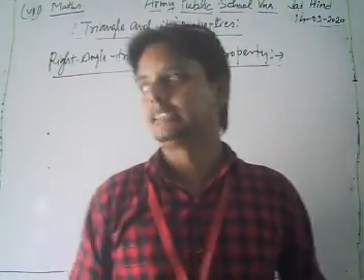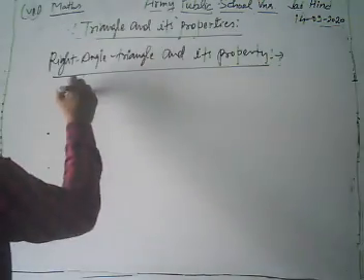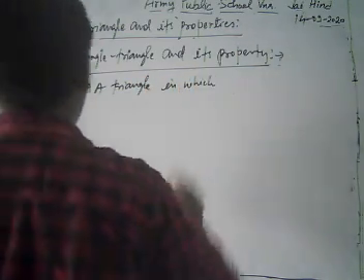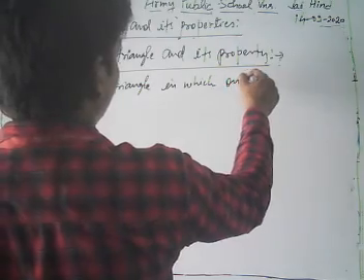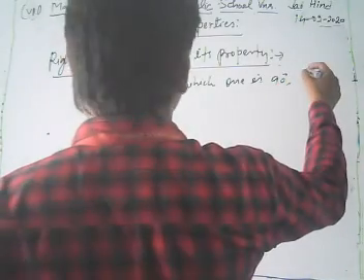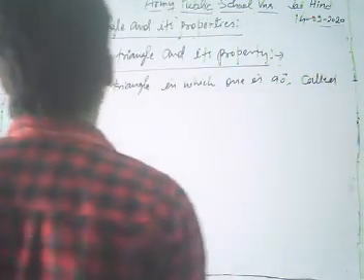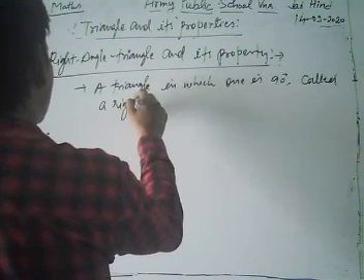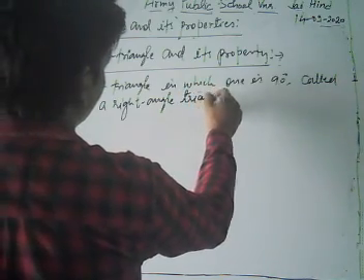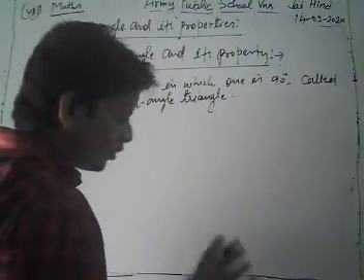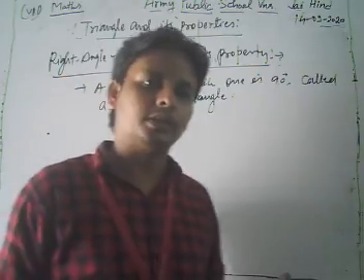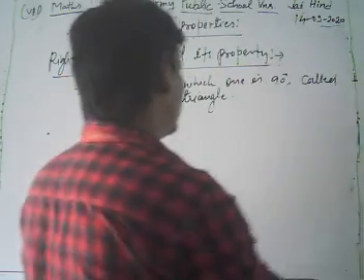Now, what is a right angle triangle? Dear students, a triangle in which one angle is 90 degrees is called a right angle triangle. So this is the concept: if in any triangle ABC one angle is equal to 90 degrees, then it is said to be a right angle triangle.